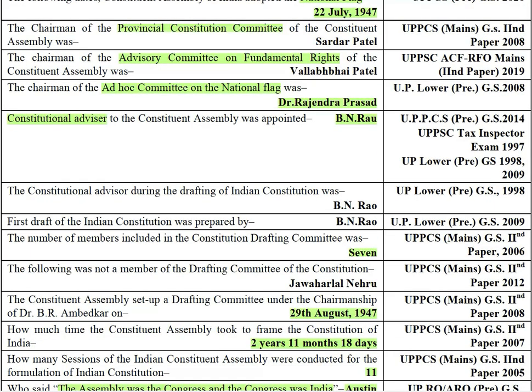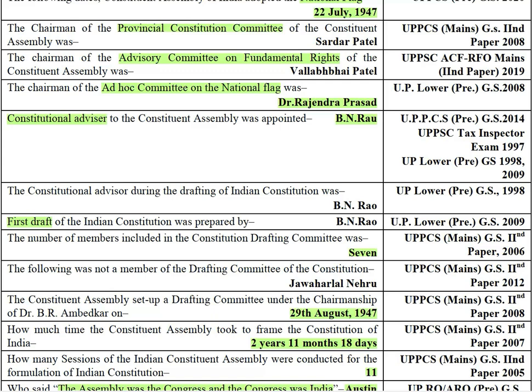The constitutional advisor during the drafting of Indian Constitution was B.N. Rao, and first draft was also prepared by B.N. Rao. And the drafting committee had total 7 members. You have to know the names of them. Please Google them separately. Then the following was not a member of the drafting committee. Jawaharlal Nehru was not a member of drafting committee.